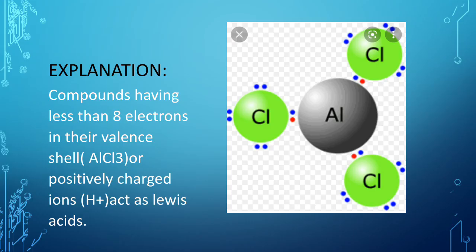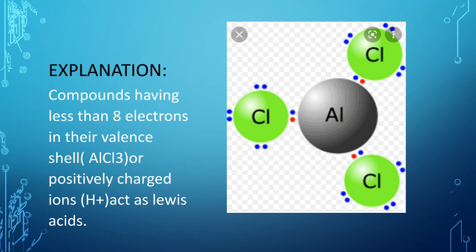Now you can observe the electrons in a compound, that is aluminium chloride. In this aluminium chloride, in the center the aluminium is present. Aluminium belongs to group 3, so it is having 3 electrons in the valence shell, and 3 chlorine atoms are attached with 1 aluminium.